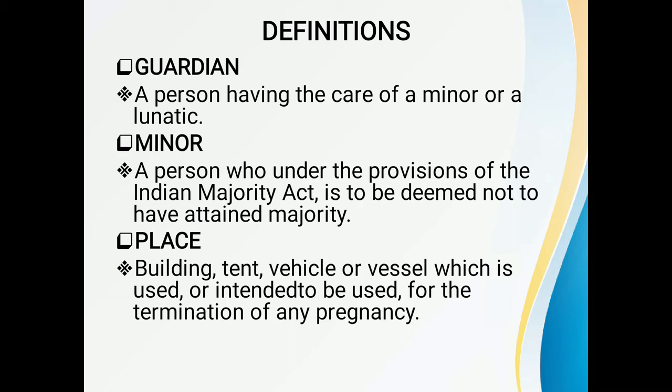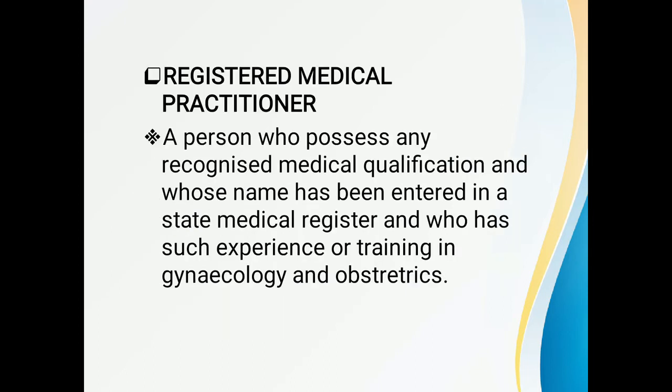Next are the different definitions included in the Medical Termination of Pregnancy Act and Rules. First one is the guardian. A guardian means a person having the care of a minor or a lunatic. Next one is the minor. A minor is a person who, under the provisions of the Indian Majority Act, is deemed not to have attained majority. Next one is the place. A place is a building or a tent or a vehicle or vessel which is used or intended to be used for the termination of any pregnancy.